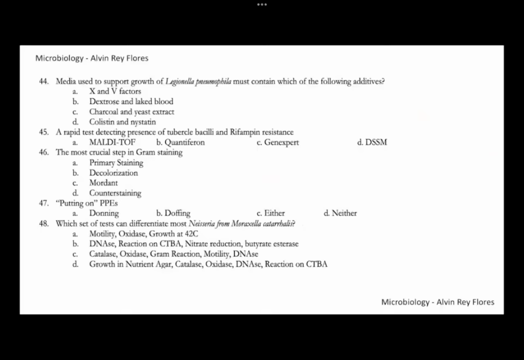Number 44, which is able to support the growth of Legionella? The growth of Legionella should contain which of the following additives? Legionella is a gram-negative bacilli that is highly fastidious, meaning it will not grow on ordinary media such as MacConkey agar, and it is also unable to grow on blood agar plate. This group of bacteria are found in the environment, usually isolated from air conditioning units as well as heating units, and usually associated with Legionnaires' disease, a pneumonia among elderly males.